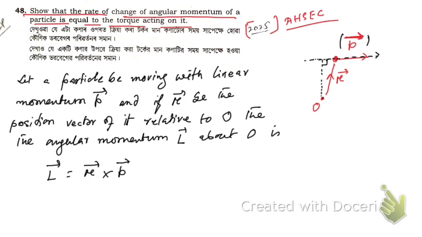So now here we need to prove that the rate of change of angular momentum is equal to the torque, that means tau, acting on this particle.